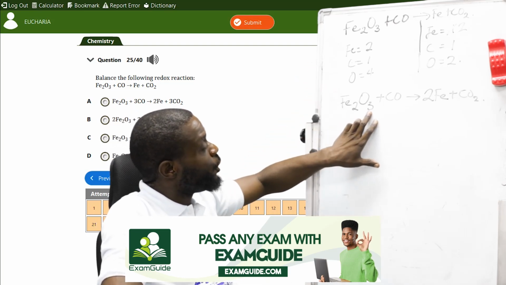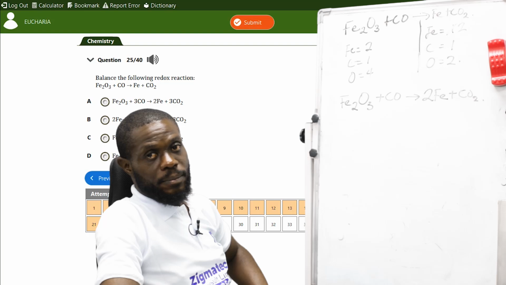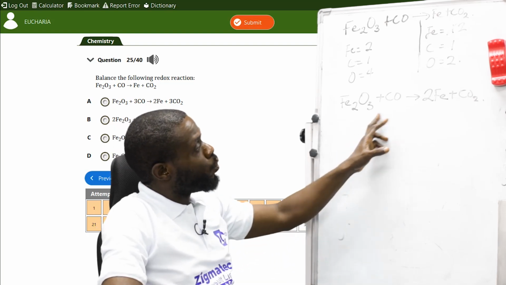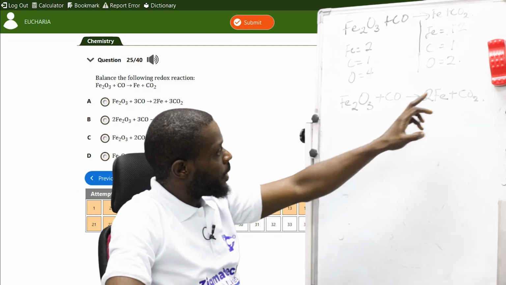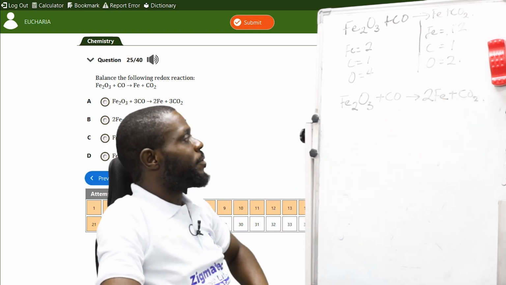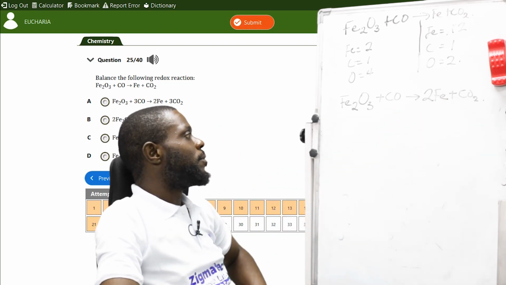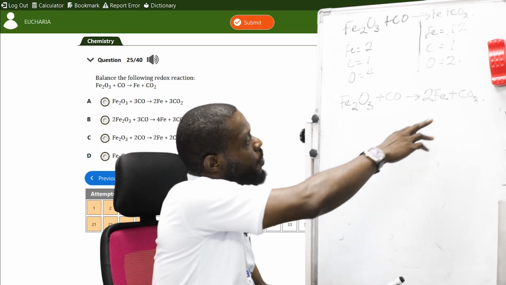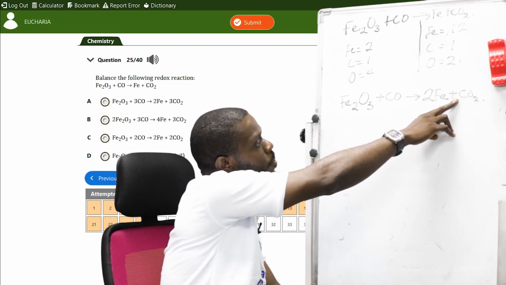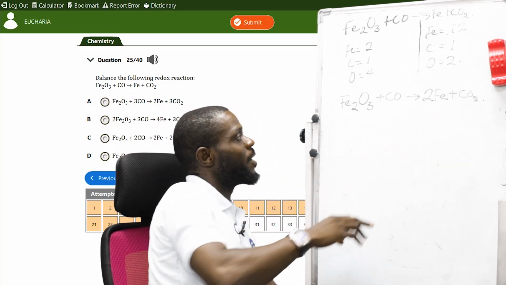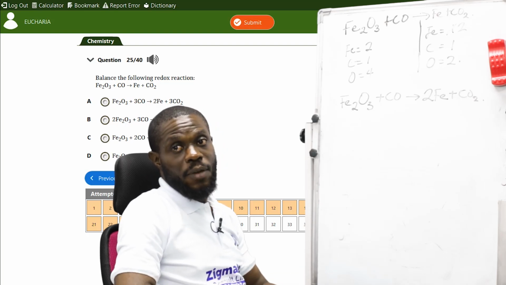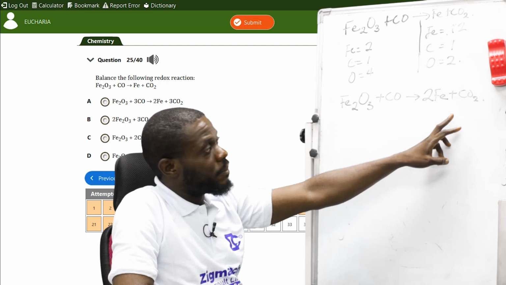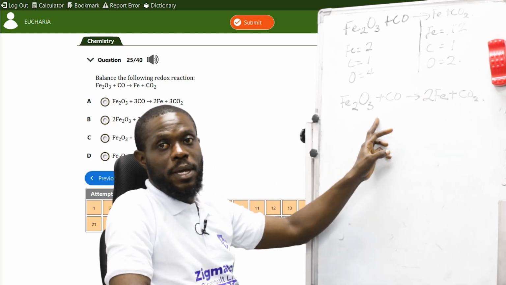What do I add here that will make oxygen complete? If I add 2 here, oxygen will be 4 here, and oxygen will be 4 here.